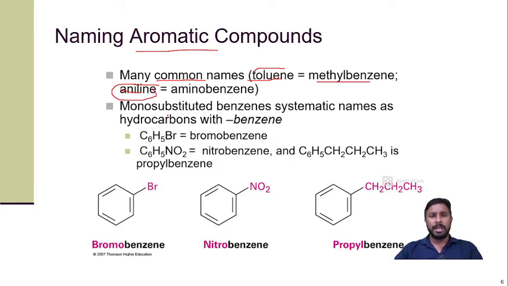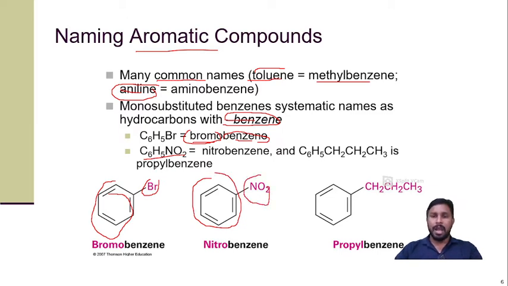Now if we are giving the name for a monosubstituted benzene, meaning there is only one substitution on the benzene ring, the name is given with benzene as the suffix. As for example, this one is the aromatic ring, benzene, and this one is the bromo. So the bromo acts as a substituent, and the name is given as bromobenzene. So benzene is used as a suffix and the bromo, or the substituent, is used as a prefix. Same case with nitrobenzene: here the benzene, and this one is the nitro group.